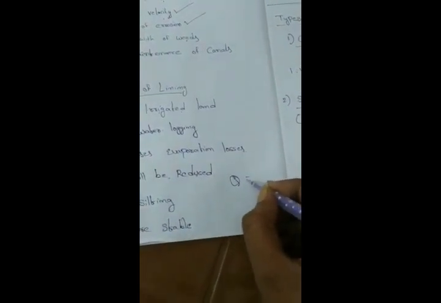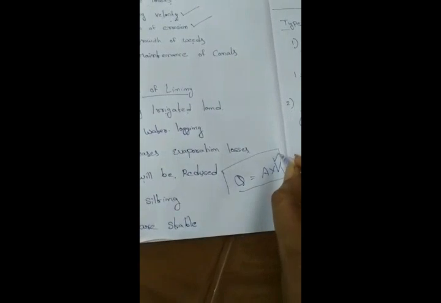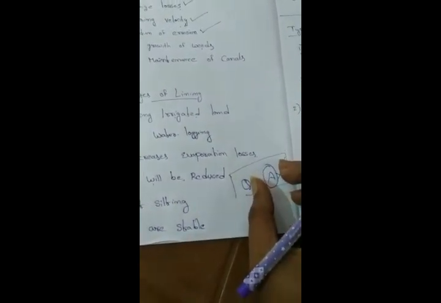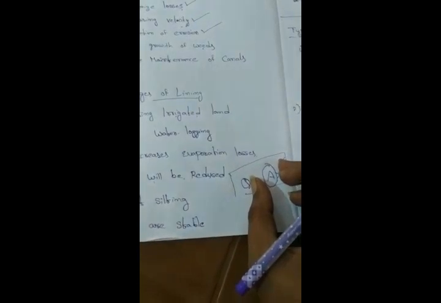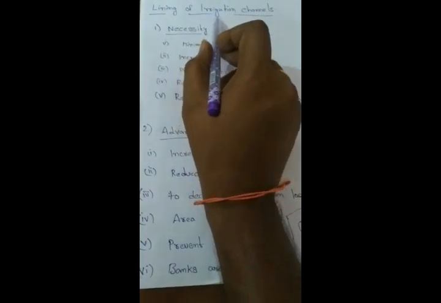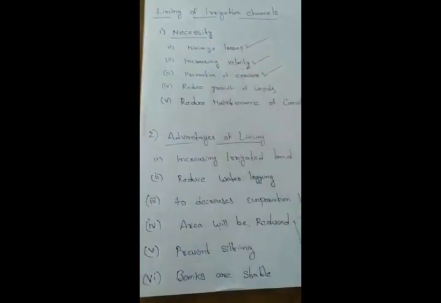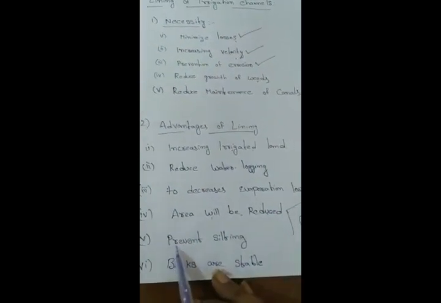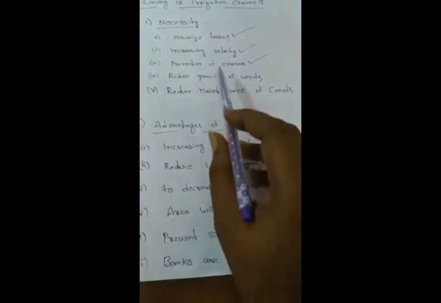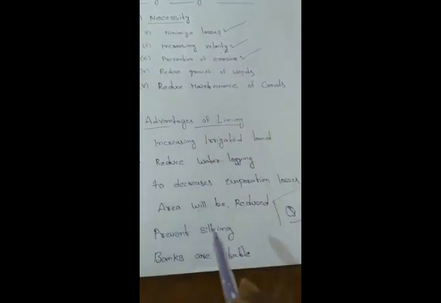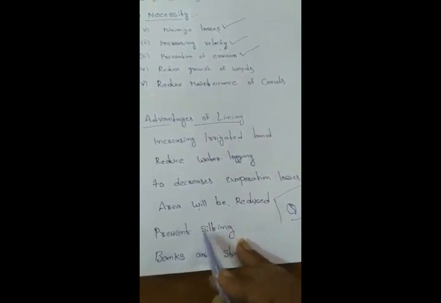We have the formula discharge is equal to area into velocity, which is the continuity equation. Once the velocity increases, we are able to reduce the area. Here a small cross-sectional area canal also gives better discharge when we provide lining for the irrigation channels. Okay. Next one, prevent silting. Due to the increase in velocity, the silt particles will be washed out through the water.